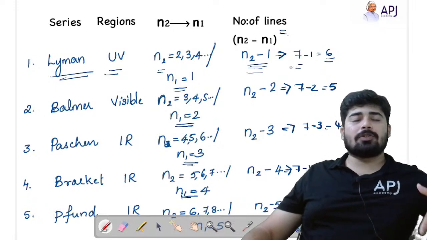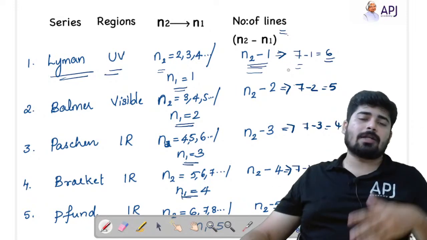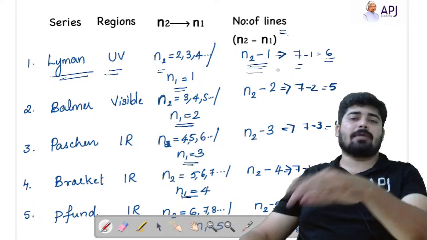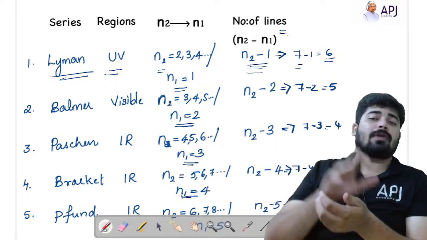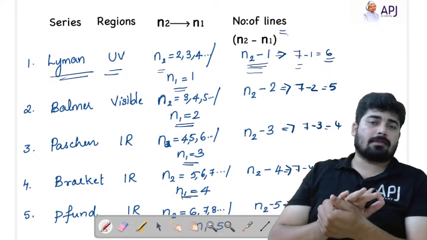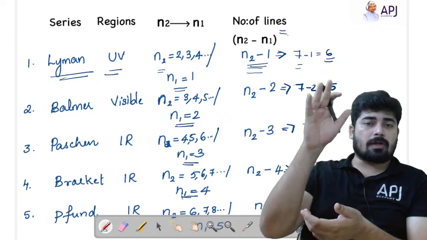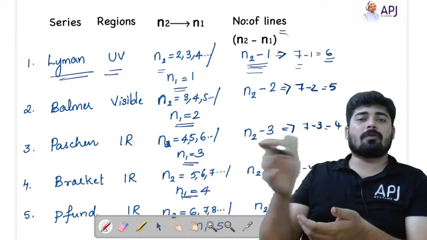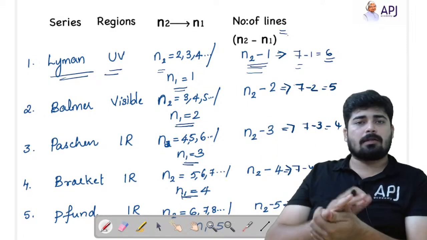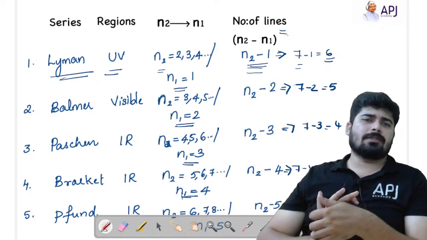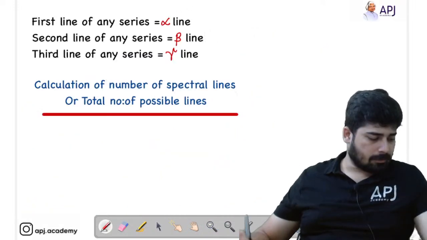If N2 is given as 6, then it is 6 minus 1. If N2 is given as 3, then it is 3 minus 1. So you should be careful. It is not always that the number of lines is 6. The maximum number of lines is 6. Okay. But if the question is asked when the electron jumps from 4 to 1, how many lines of the Lyman series are obtained, then 4 minus 1, 3 will be the answer. So you have to be careful about that.